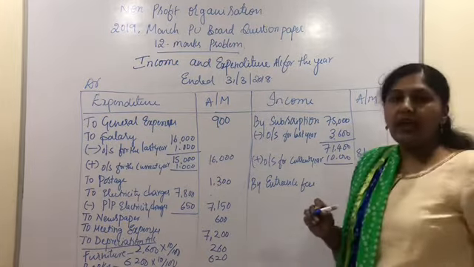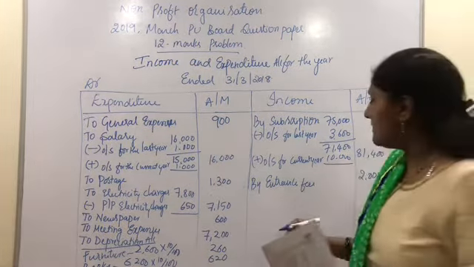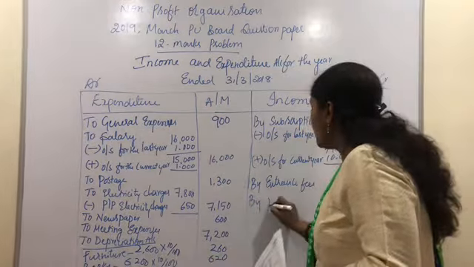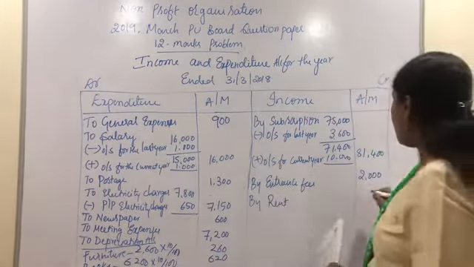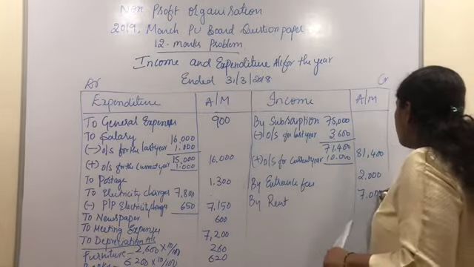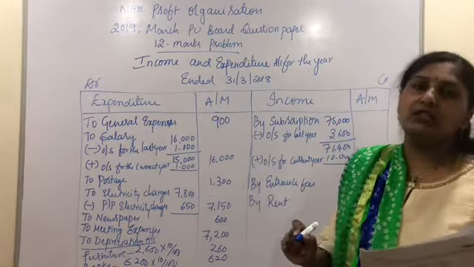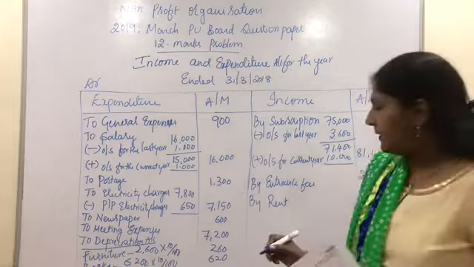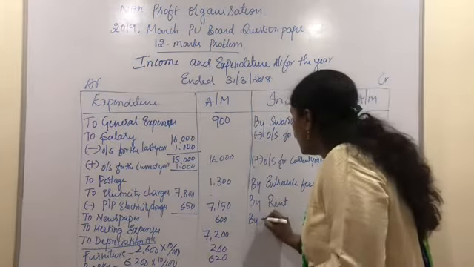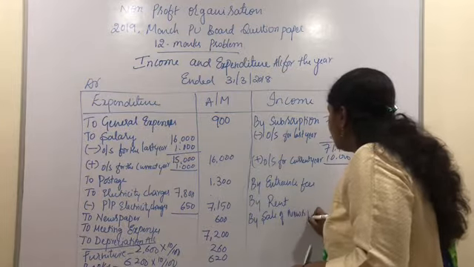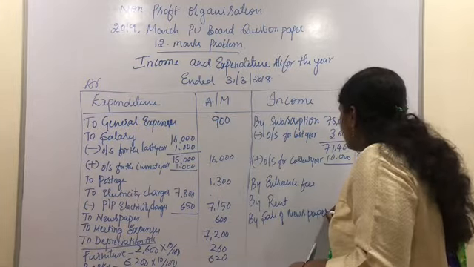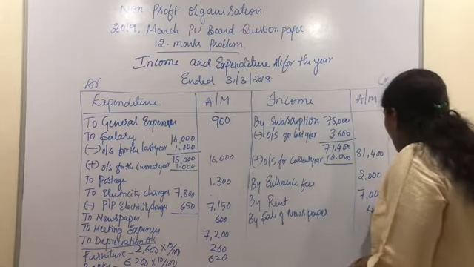And after the entrance fees, the next income is rent. We don't have any adjustment related to the rent, so we can write the balance as it is, which is 7,000. And the last income is sale of newspaper. So by sale of newspaper, the value is 400 rupees.